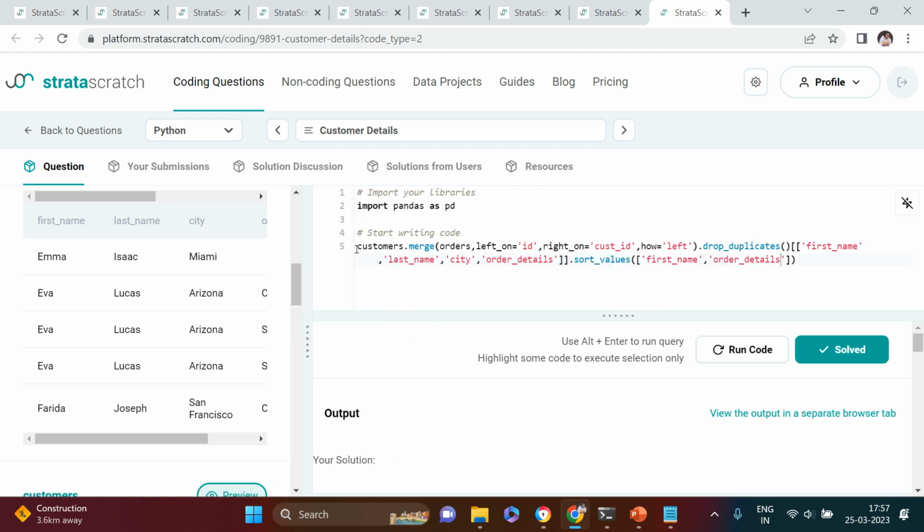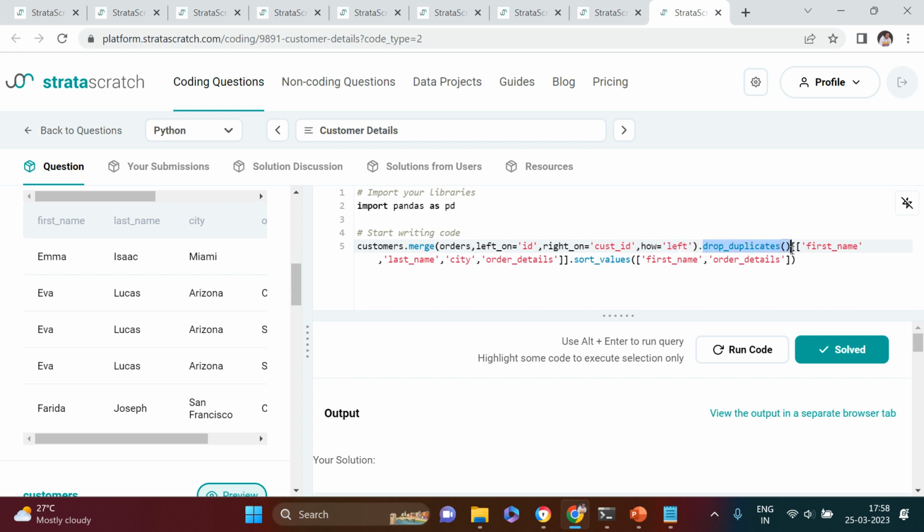What we did is we first merged the data frames. There were two different columns which were common. In the left data set, the common column was id. In the right data set, it was cust id. Because we needed to keep all the customers irrespective of whether they had made any purchase or placed any order or not, that's why we had to do the left join. If you were keeping the orders at the left hand side, then you would have to use a right join.